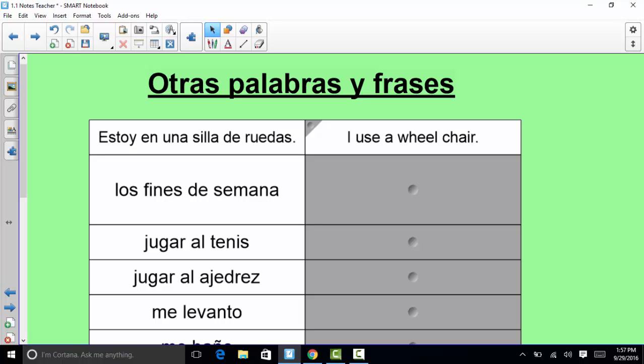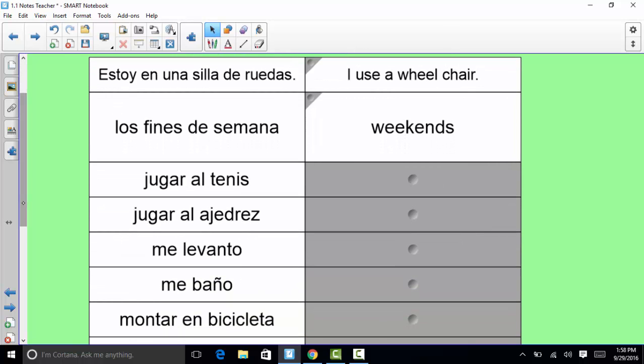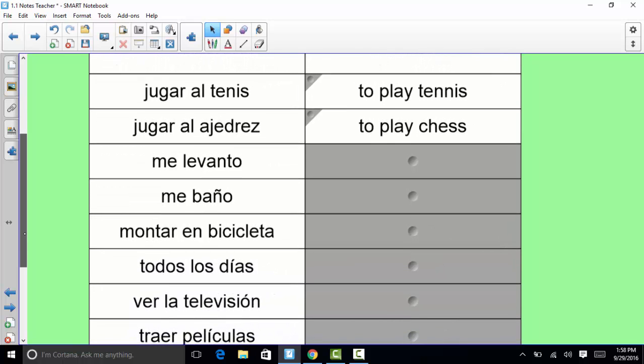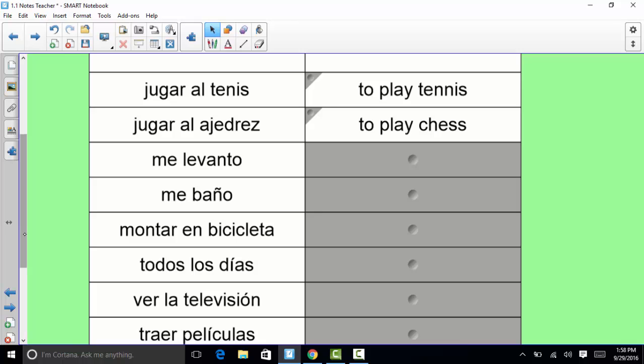The second one, los fines de semana, is the word for weekends. So it really means the ends of the week or the weekends. The next couple use the verb jugar. So the first one, jugar al tenis, is to play tennis. And jugar al ajedrez is to play chess. I don't know if there are any chess players out there. Maybe you can teach me. Me levanto and me baño are two routine type verbs. So me levanto is I get up. And me baño, I bathe, or I wash myself, in other words.